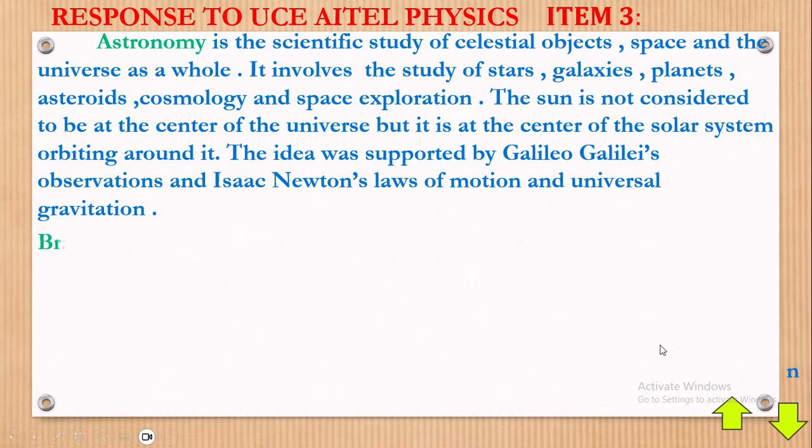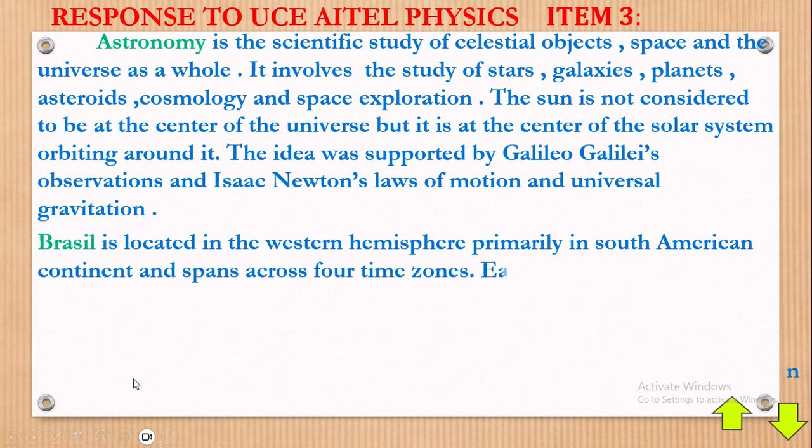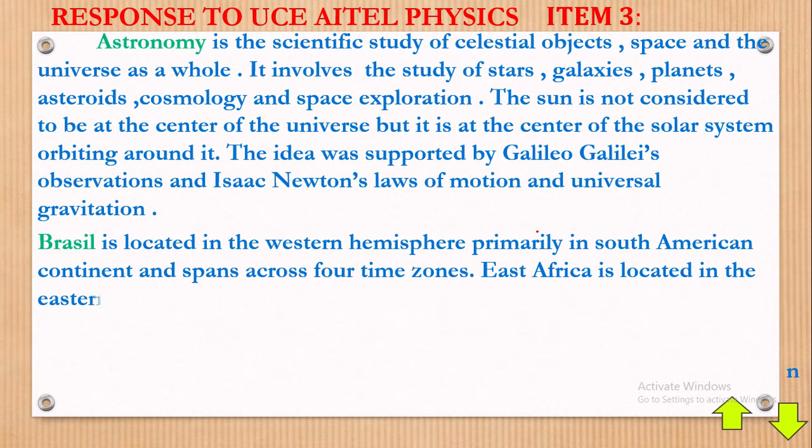Okay, good. Let's have that written here. So we said Brazil is located in the Western Hemisphere primarily. Of course, I've explained what that word Western means, Western Hemisphere. But now, let me comment on this. Some people may not know what the hemisphere means.